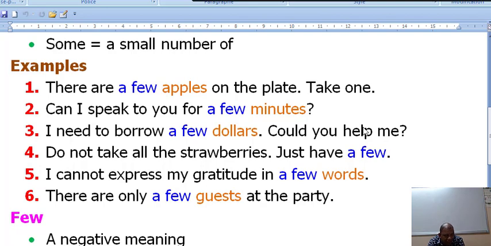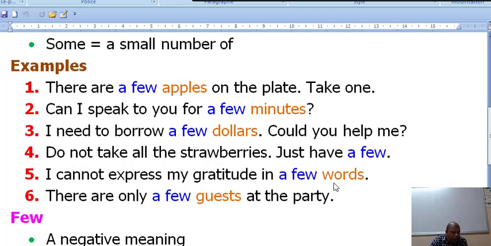Number five: I cannot express my gratitude in a few words. So words is a countable noun, and therefore a few means some, and it has a positive meaning. Number six: there are only a few guests at the party. So when you have the word only, automatically you use the article a, and then with guests, a countable plural noun, you put few. So this explanation is just related to a few.